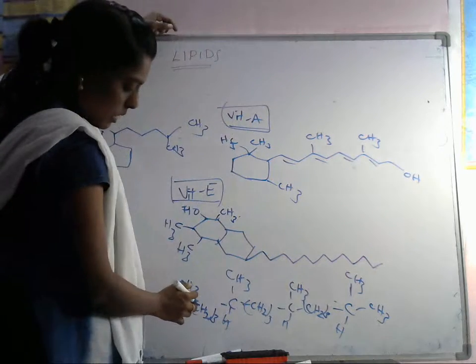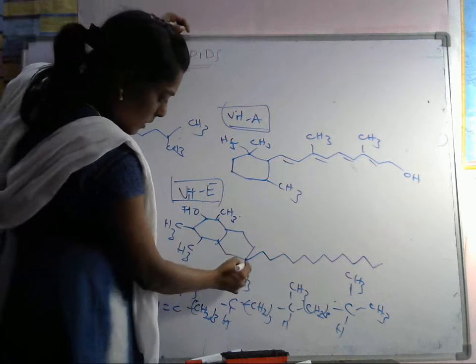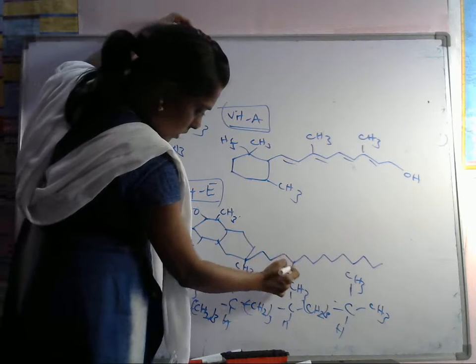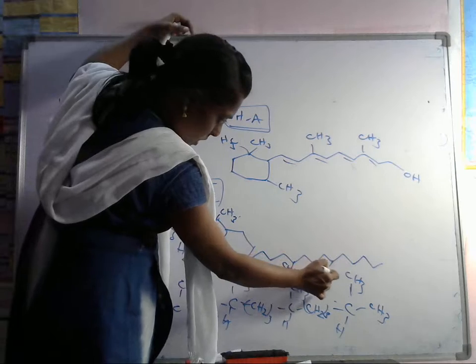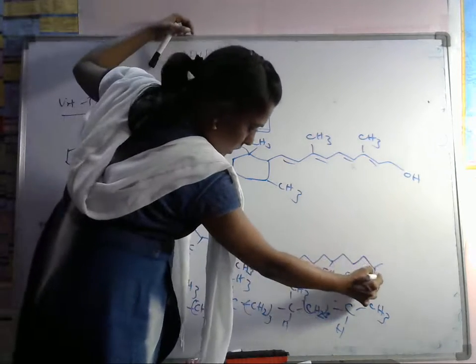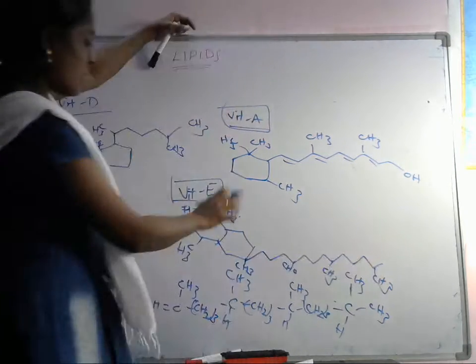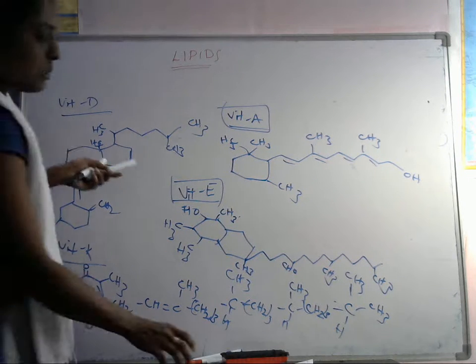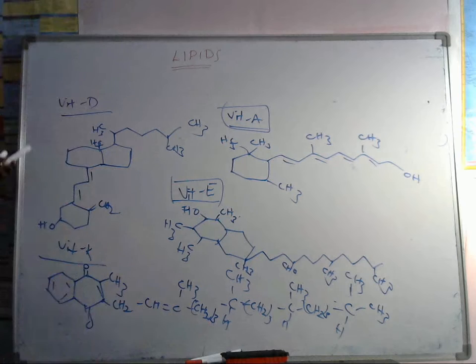Okay, so we'll have CH3 groups here. CH3 group is there. Again, here one CH3 is there. Here one CH3 is there. Okay, here one CH3 is there. Okay, so this is about vitamin K. So these are the structures of vitamins. Okay, so which is D, E, K. Okay, so D, E, K groups are there. Okay, so next one.